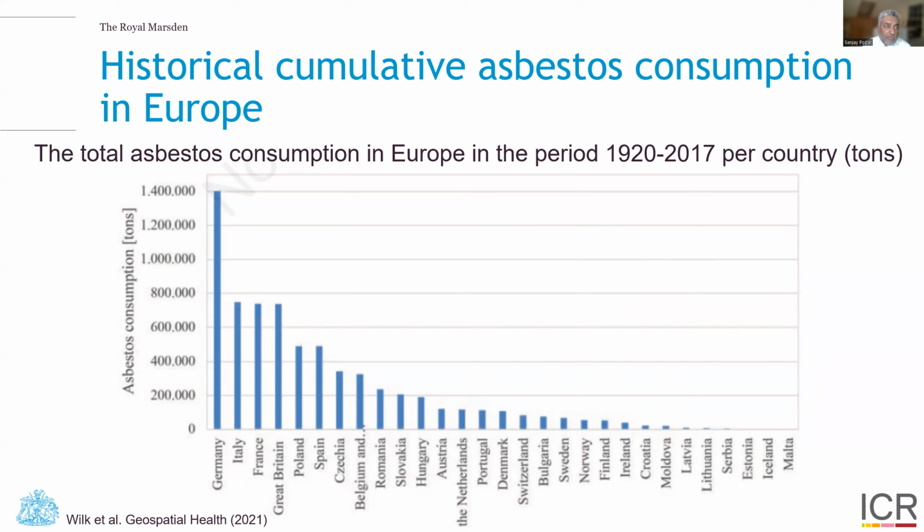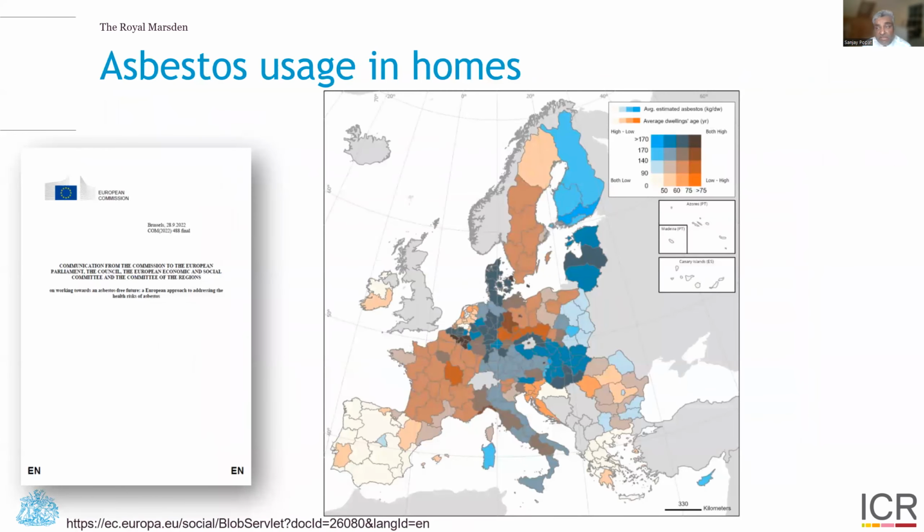as mesothelioma. Indeed, one of the biggest problems we have in Europe is that asbestos, particularly white asbestos, has been mixed with many products such as cement and plastic and used in homes as domestic insulation. And this is particularly a problem looking at the graph on the right, where we can see the blue colors represent high usage of asbestos in young or new dwellings.